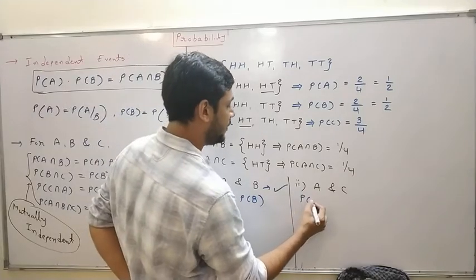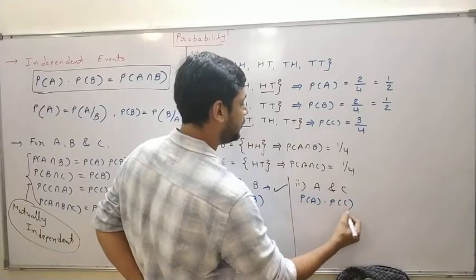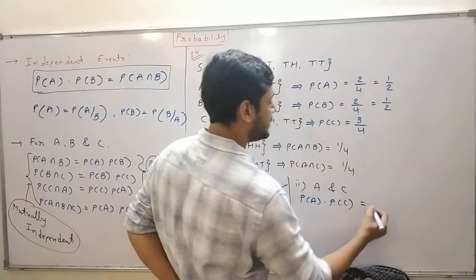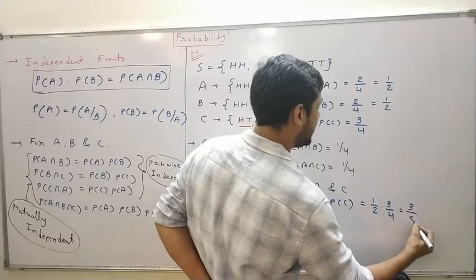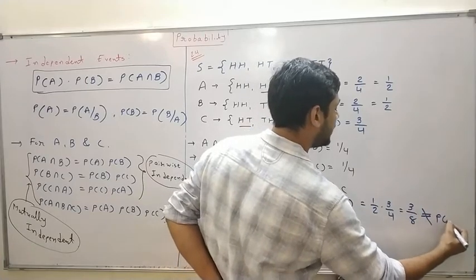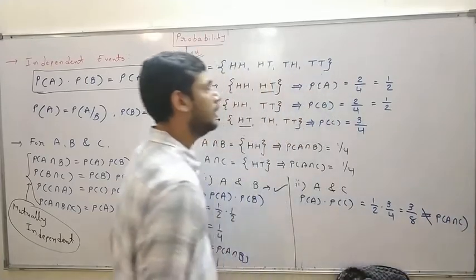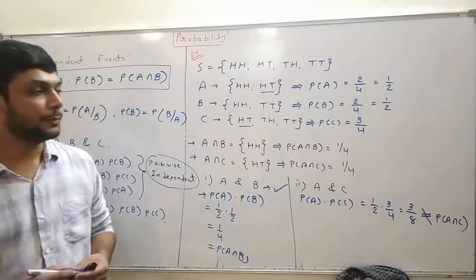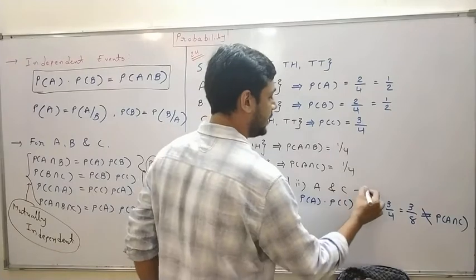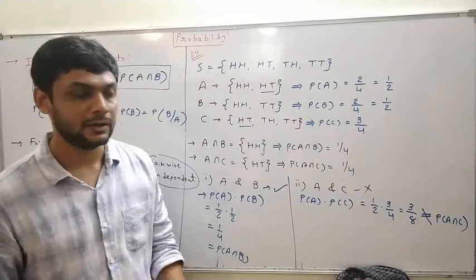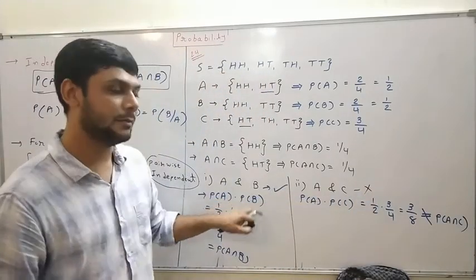For A and C, we have to find the multiplication of P of A into P of C. P of A is 1 by 2, P of C is 3 by 4, so that is 3 by 8, which is not equal to P of A intersection C, means A and C are not independent. A and C are dependent, and A and B are independent.